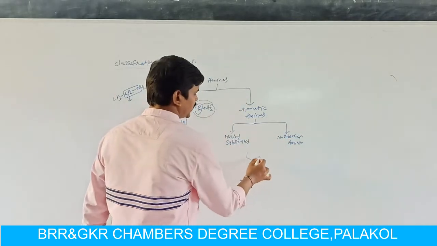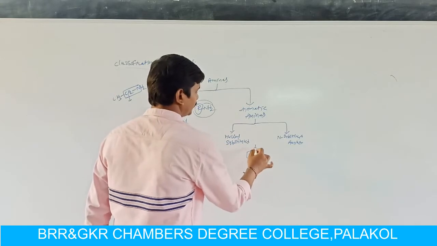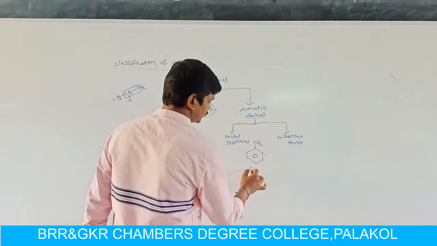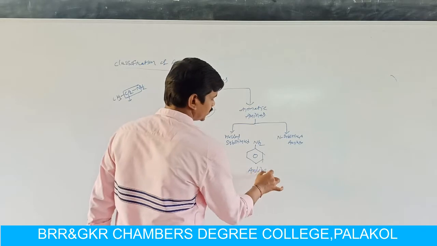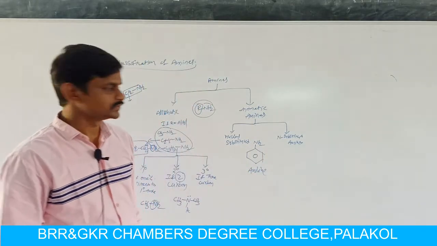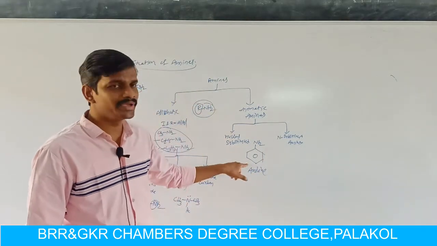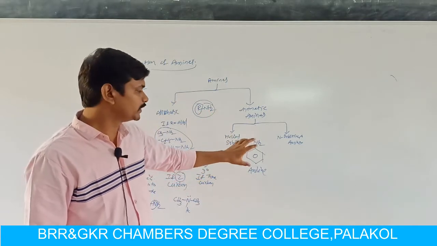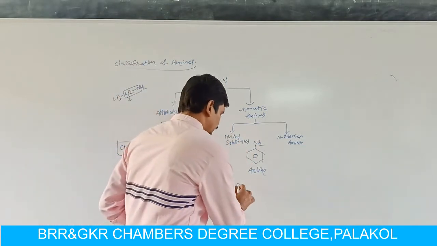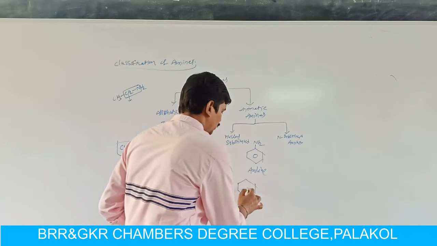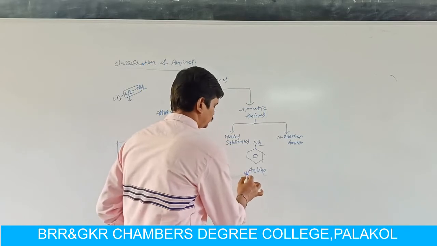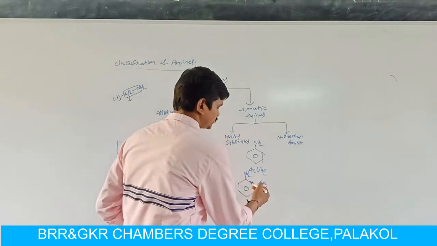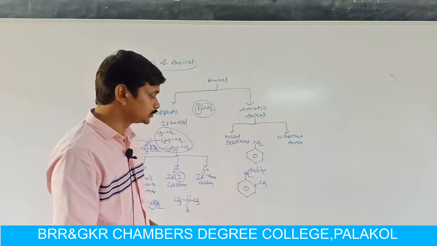The simplest aromatic amine is aniline. That means here R is a benzene nucleus. If we take an alkyl group on the benzene nucleus, then we can get orthotoluidine.